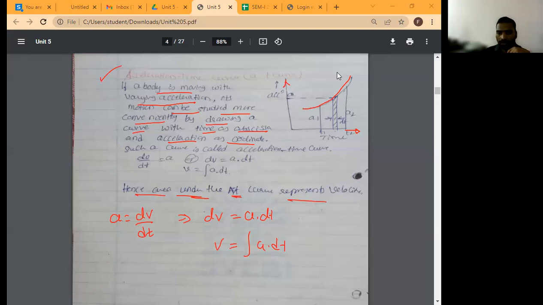Now I will ask some questions. First of all, tell me, the slope of the ST curve, displacement-time, will give velocity. Correct? Then the slope of the VT curve will give acceleration.